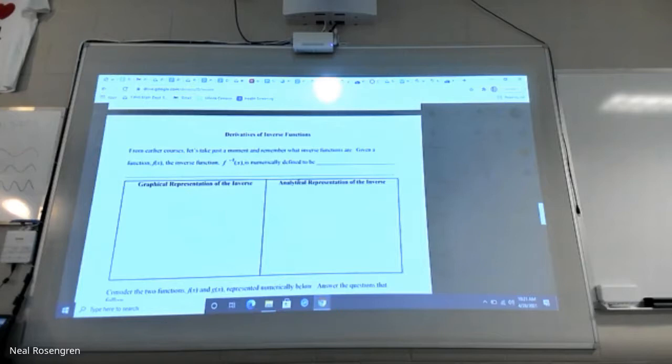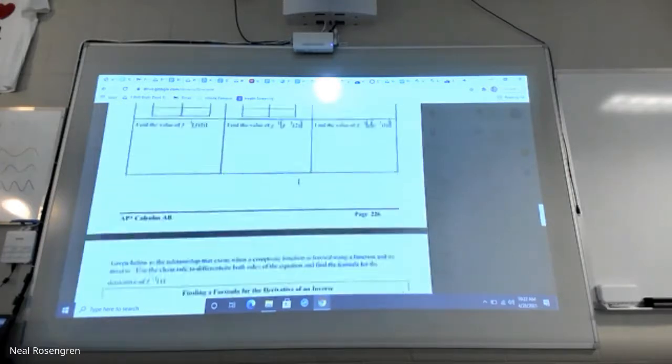Now, the inverse of a function is not always a function, right? Because we're switching x and y. So you think about a parabola being a function. The inverse of that looks like this, right? It looks like the sideways version of a parabola. And that's obviously not a function because x and y have now switched. Instead of y equals x squared, now you've got x equals y squared. But we can still write it as f inverse of x, even though it might not be a function. We can still use function notation. But either way, what we've got is something reflective of the line y equals x.